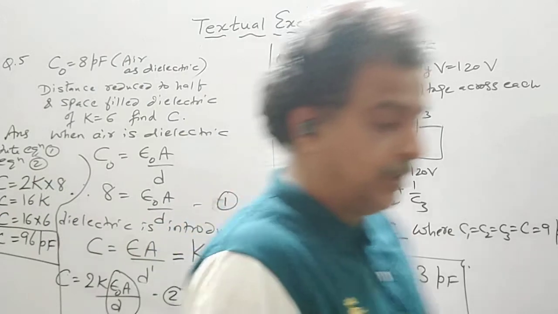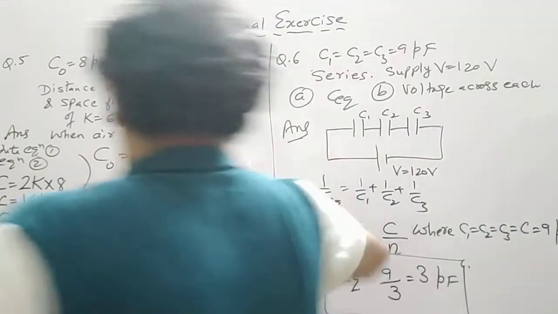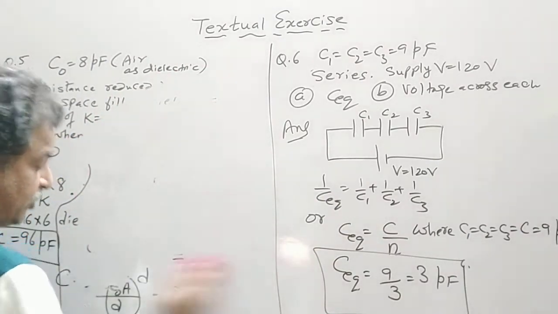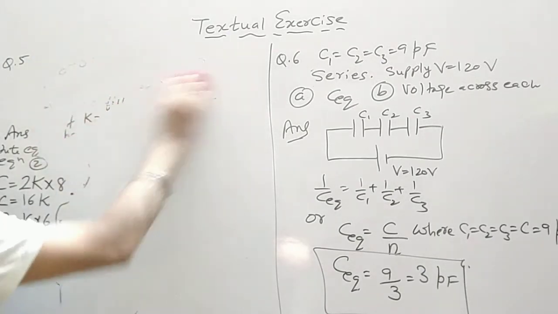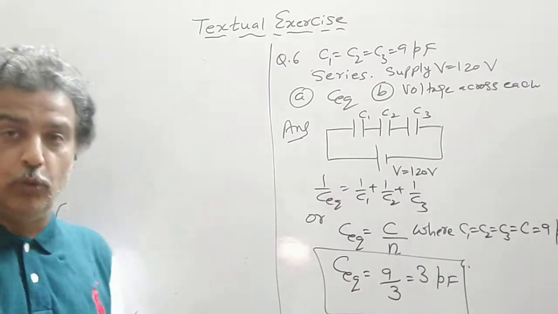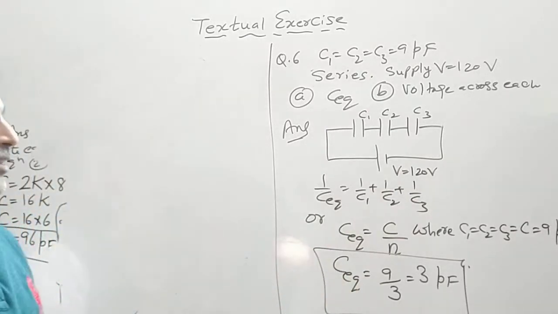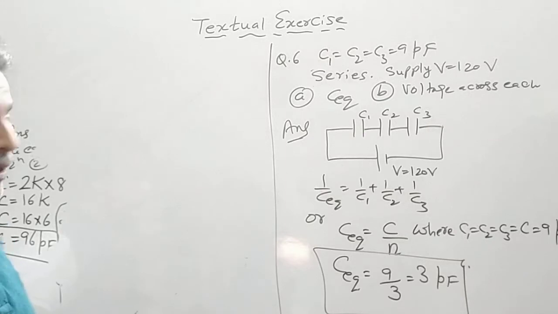It is clear that when the capacitors are connected in series, the voltage is different and the charge is the same. Since C is the same, the charge is the same, so the voltage should be divided equally. If the value of C is different, then we can use the method.